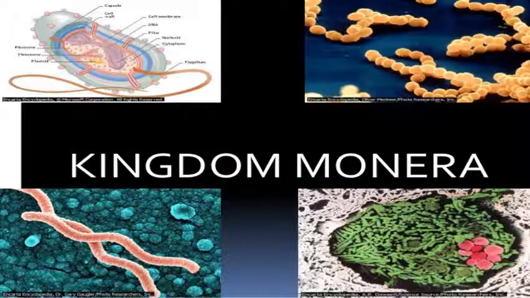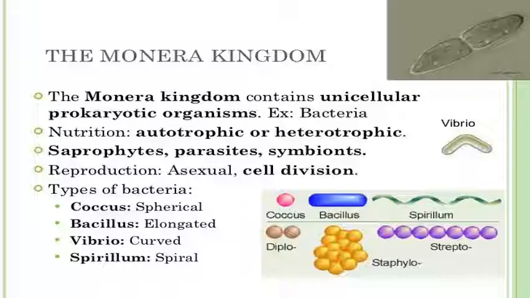So we'll start with the very smallest creature on this living earth, which is kingdom Monera. Here I have shown in this very slide the figures of the various diversities of bacteria present on the earth. In this kingdom we'll study the diversities of bacteria. The kingdom Monera contains unicellular prokaryotic organisms, and those unicellular prokaryotic organisms are bacteria.